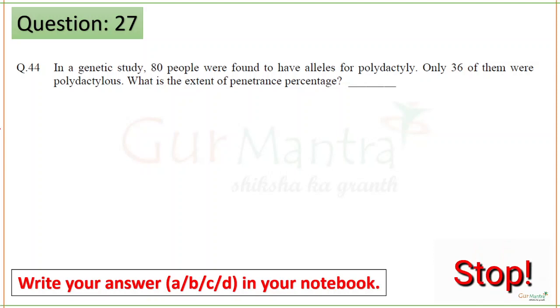So in a genetic study, 80 people were found to have alleles for polydactyly, which means extra fingers will be present. Only 36 of them were polydactylous, which means they were affected. So what is the percentage of penetrance? Percentage penetrance has a formula, I'll teach you that now.